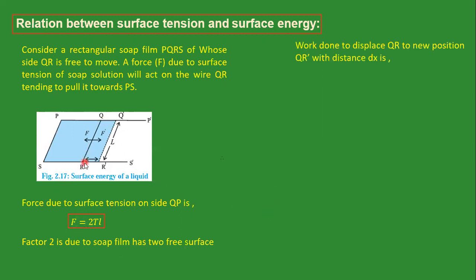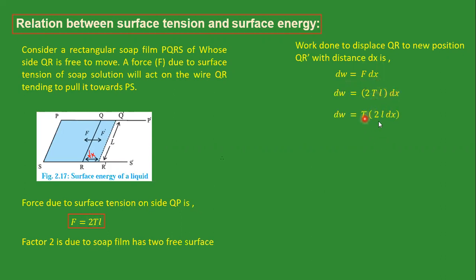Now we displace this QR to the new position Q dash R dash by a distance dx. This distance is dx. Then work done is given by the formula force into displacement. This is the force, and we substitute it here instead of F. We get the formula dW is equal to 2TL into dx.